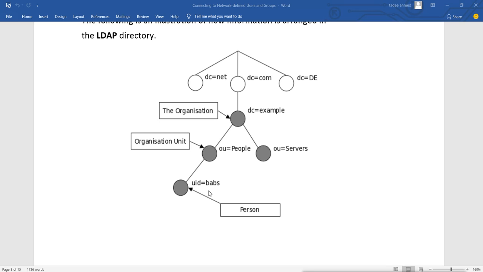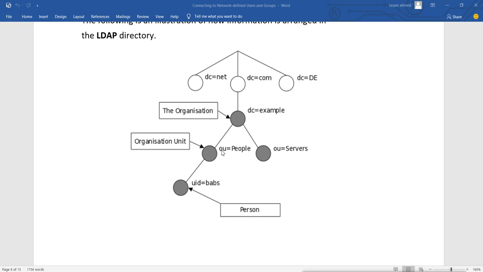So the object babs, which is uniquely identified by the UID, will be under the OU, and the OU name could be people, and that OU will be under the domain. For example, DC equals example, and that DC is under com or net or de, whatever. That means the domain name is example.com, so it is under this.